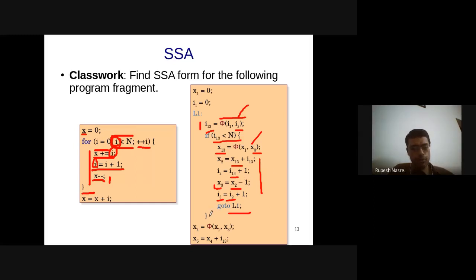At the end of the loop, I need to get a phi of whatever is coming from the two sides. What is coming from the two sides? The only way you can come out of this is when this condition is false. When this condition is false, you have I13 and you have x3, right? So x3 is always there. It is not x13. X13 is here.